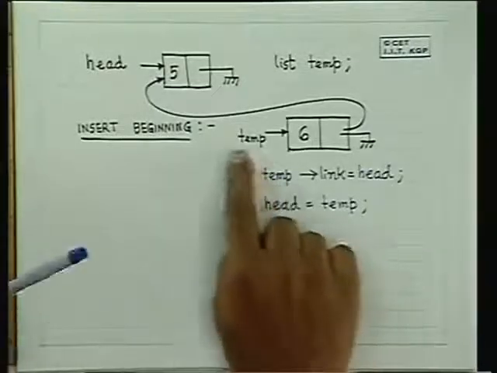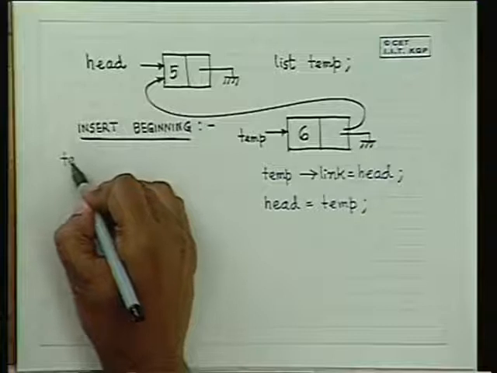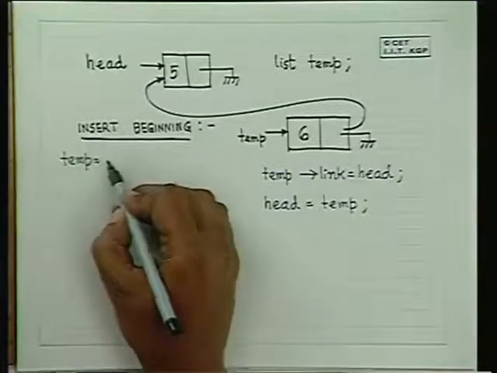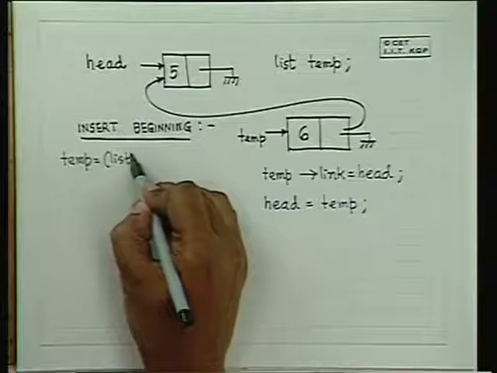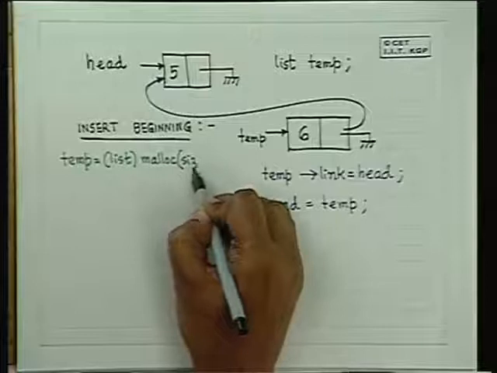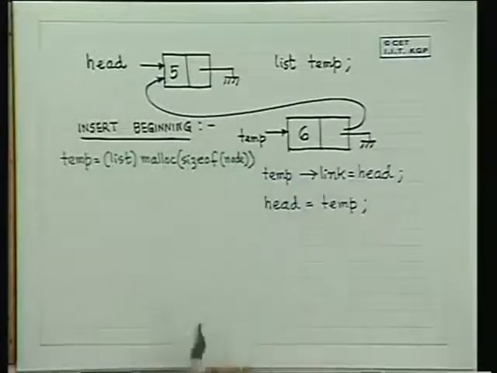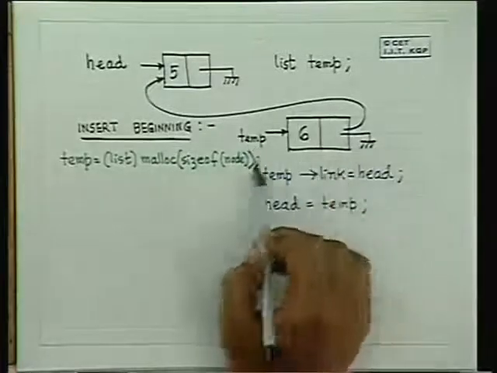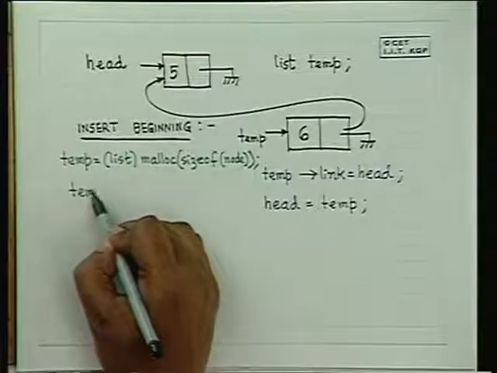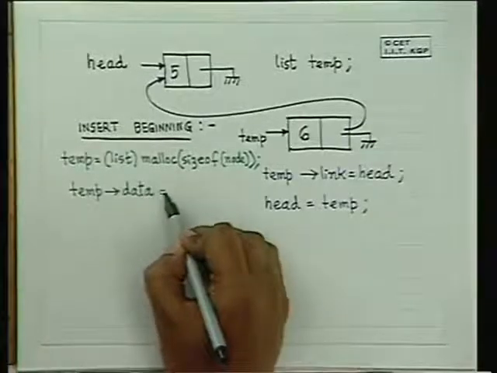If we want to insert at the end, then before this, the common call is: temp is equal to list malloc size of node. Temp pointer dot data is equal to dat.